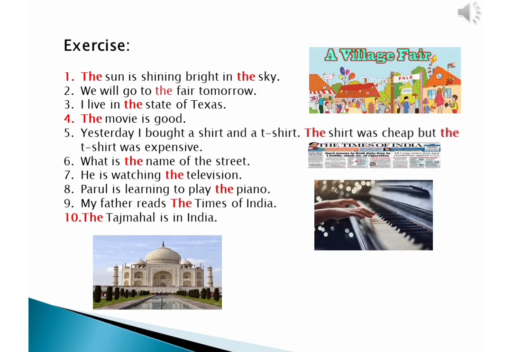Fifth one, yesterday I bought a shirt and a t-shirt. The shirt was cheap, but the t-shirt was expensive. So here, the shirt and the t-shirt we are using again in the sentence. So we are using the article the in front of them. Sixth one, what is the name of the street? Here we are talking about a particular street. That is why we are using article the.